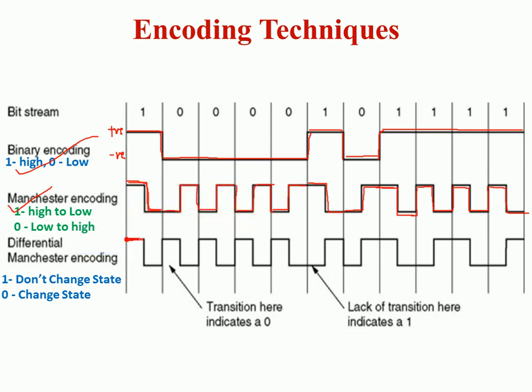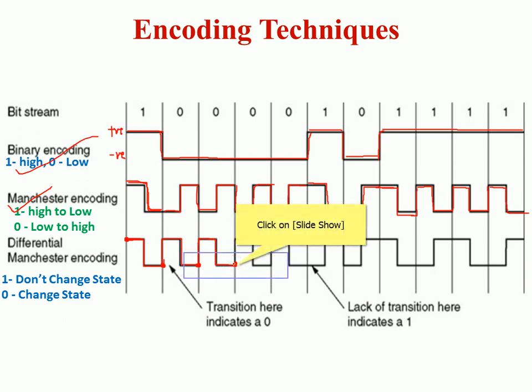But when I reach the mid, I change the state. Now I am at this position. Okay. Next bit is what? 0. 0 means change state. So I am changing the state at this point itself. Okay. So it was low, I am making it high. And then again at the mid, I change the state. Now here again 0. So I am changing the state. Then at the mid, I again change the transition.